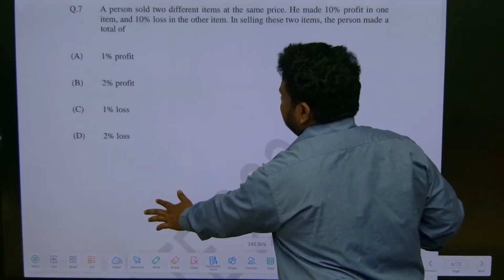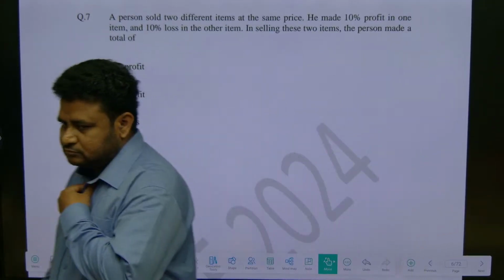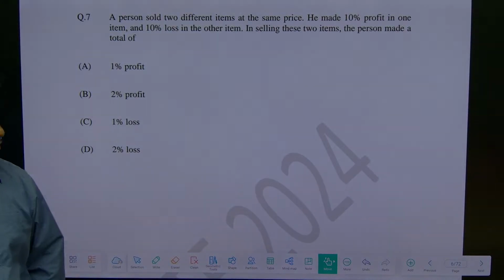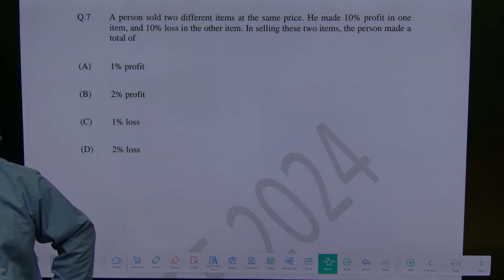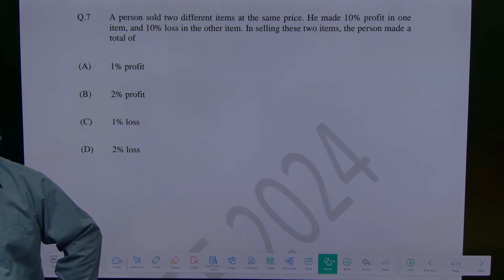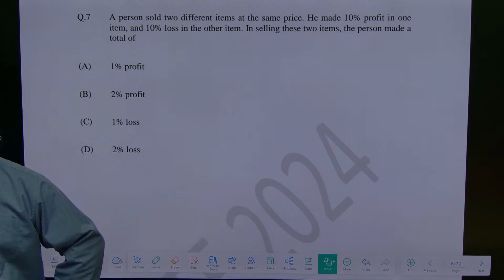I want every one of you to try this question. You have done this question already in the class multiple times, so I am not going to solve it as of now. I will give you time to solve it now. New students, don't worry, we will cover it again.